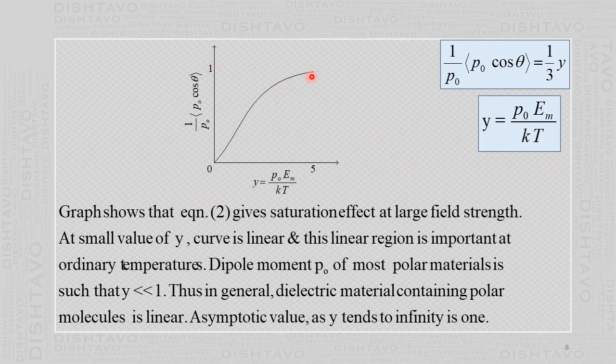Now if y reaches infinity, then the value of this function plotted on the y-axis is 1. In fact, in mathematics that is called the asymptotic value. As y tends to infinity, the value is 1. So this is the graph.